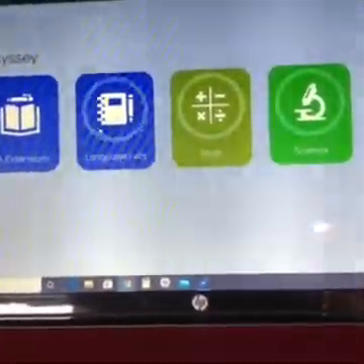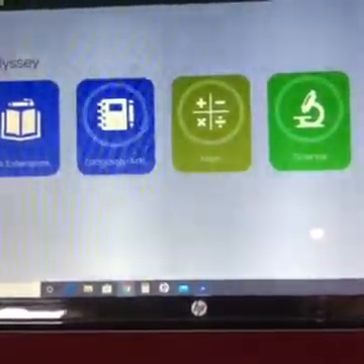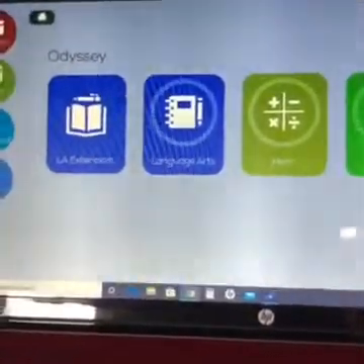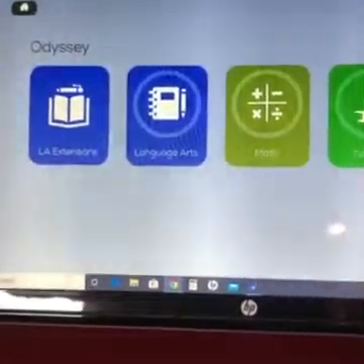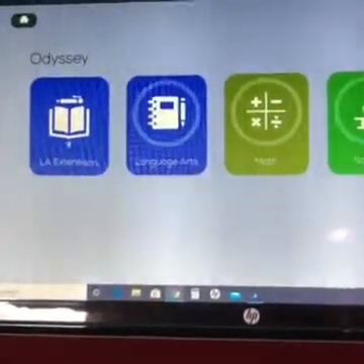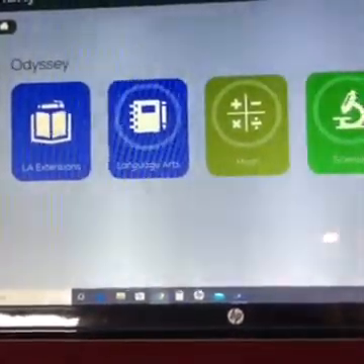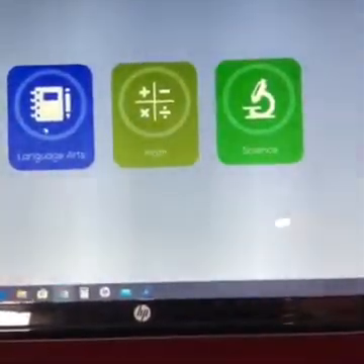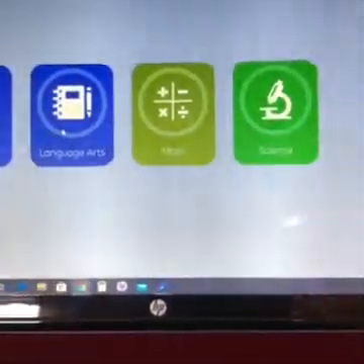The tiles that you have to complete each week are the language arts, the math, and the science. The language arts extension is extra work if you would like to do it. If you finish quickly and you want to work on something else, you can click this, and there are other activities in there. For today, I'm just going to show you briefly the other tiles that you have to complete.